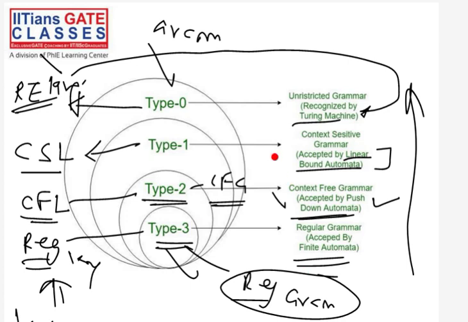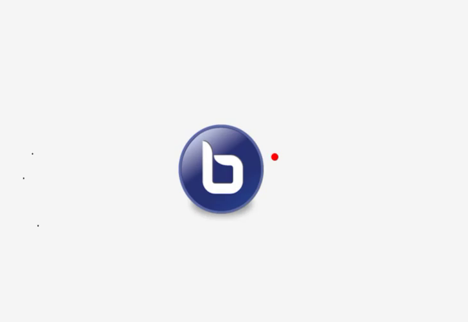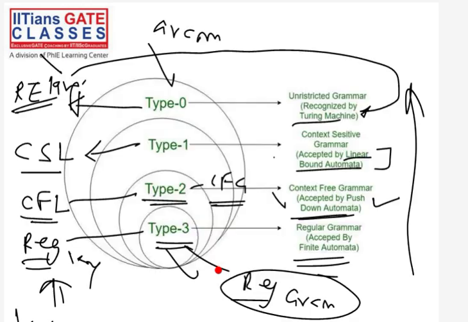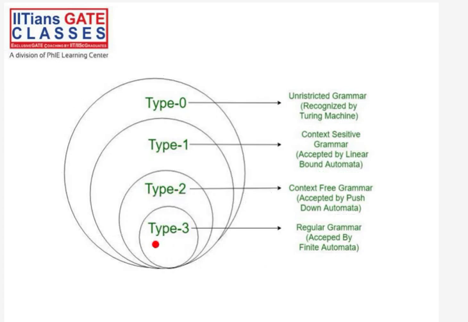You can find all these things in this slide. Now coming to the next thing. You can see one thing in this slide. What is that thing? In this slide you can see that every type 3 grammar is a type 2 grammar, every type 2 grammar is a type 1 grammar, every type 1 grammar is a type 0 grammar.